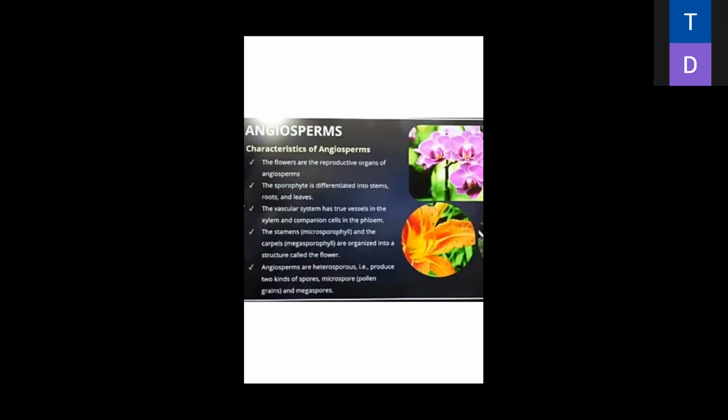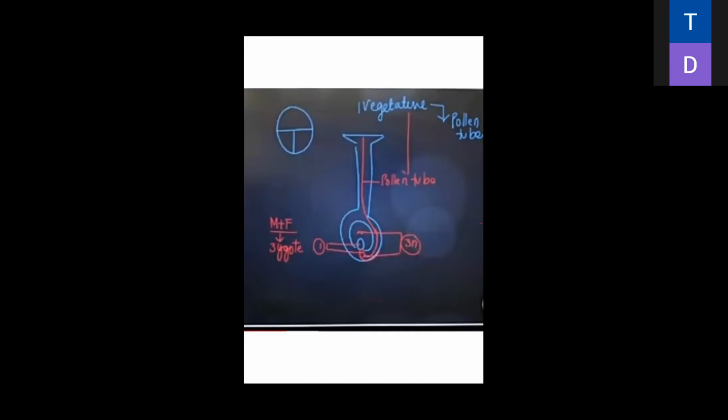Now we will discuss alternation of generation. What is the meaning of alternation of generation here?